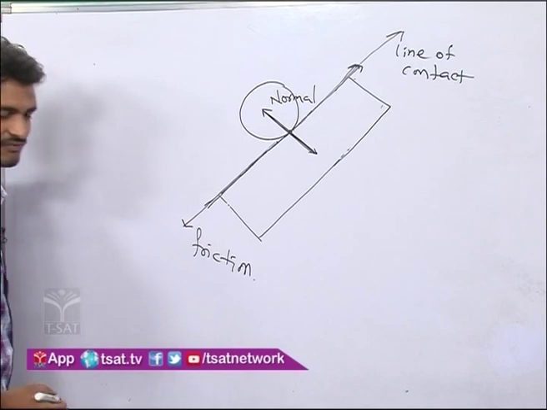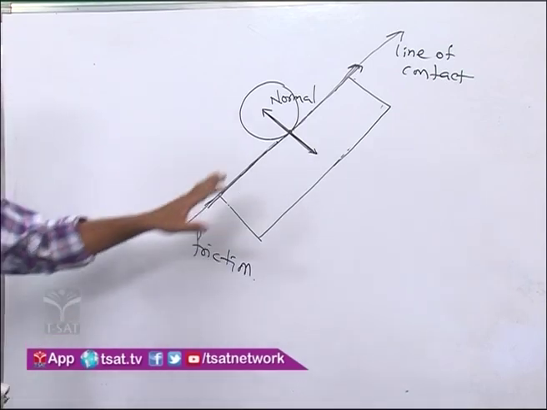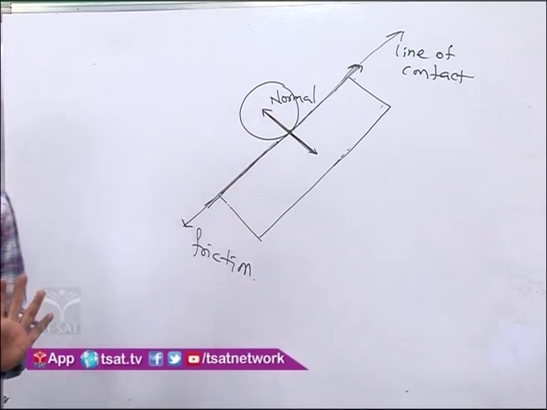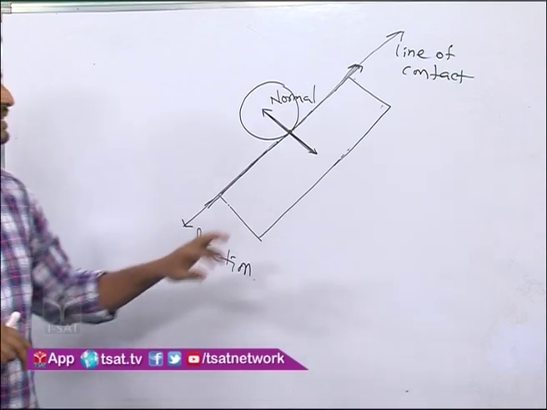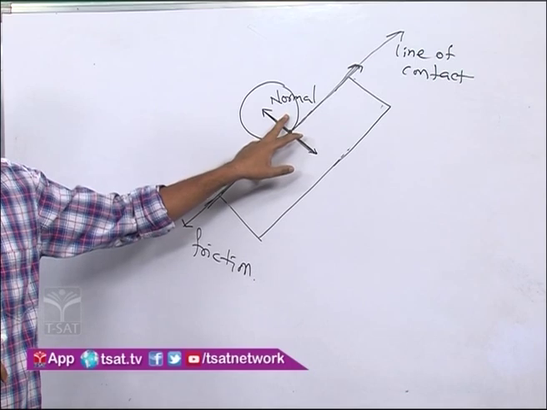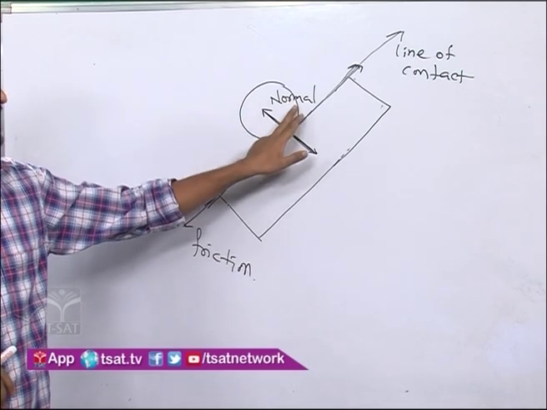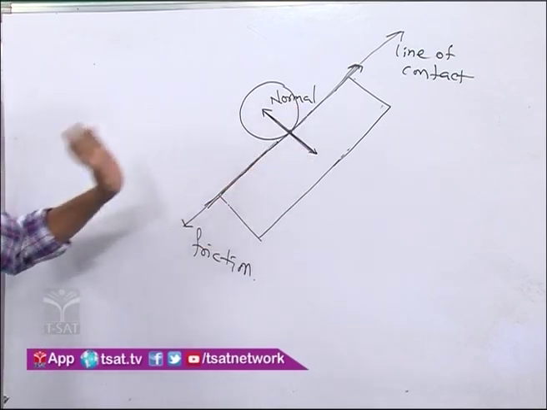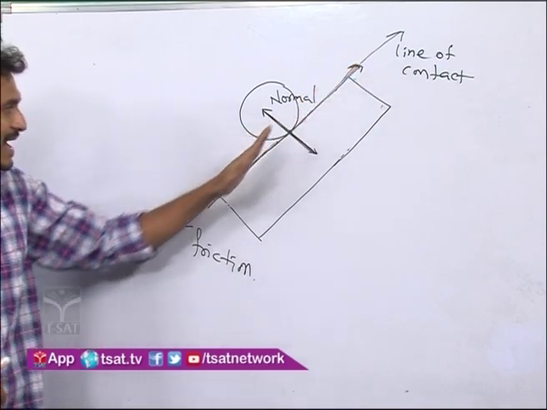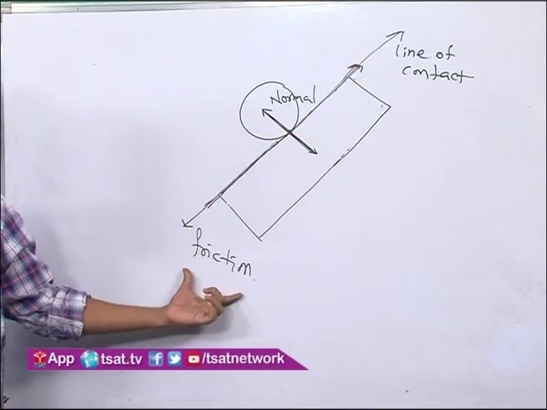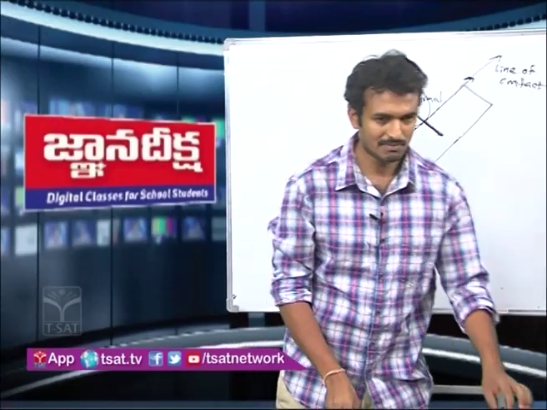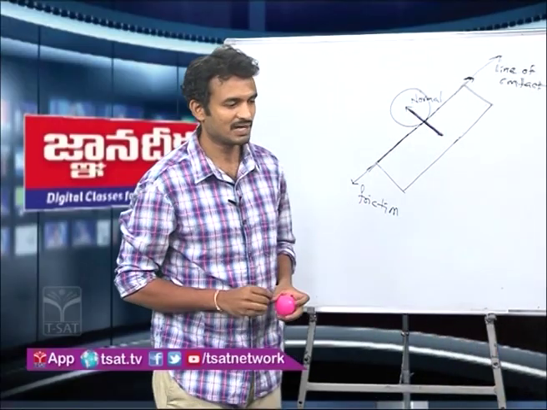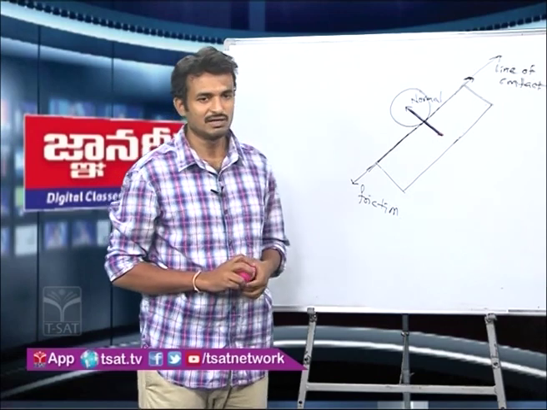That means if two solid objects are in contact with each other, there exist two contact forces between them. One is perpendicular to the line of contact, which is called the normal reaction force or simply normal force, and the other is parallel to the line of contact, which is called friction. Now we learn about the properties of normal reaction force and friction in detail.